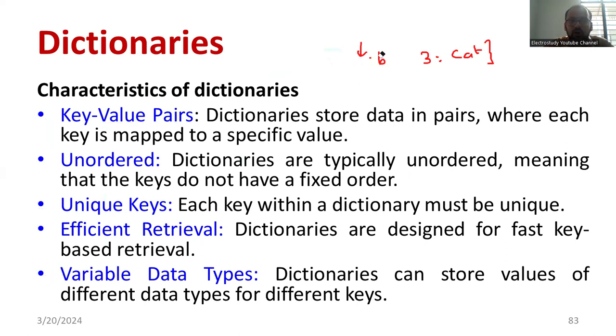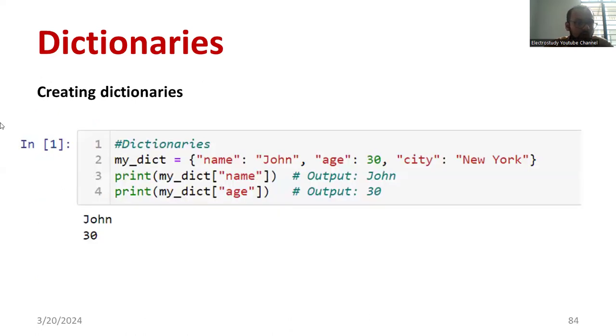I hope you understood the basics of dictionary. Now, how do you create a dictionary? You can use any kind of compiler. I have used Jupyter Notebook, as it is more convenient. For example, my_dict is the name of the dictionary I am going to assign. I open the flower bracket, then name is mapped to John, age 30, city New York.